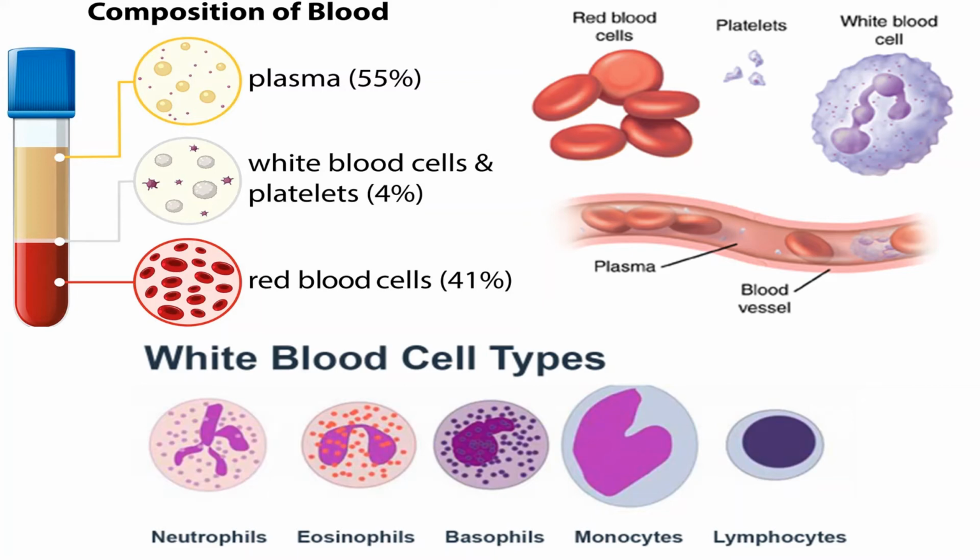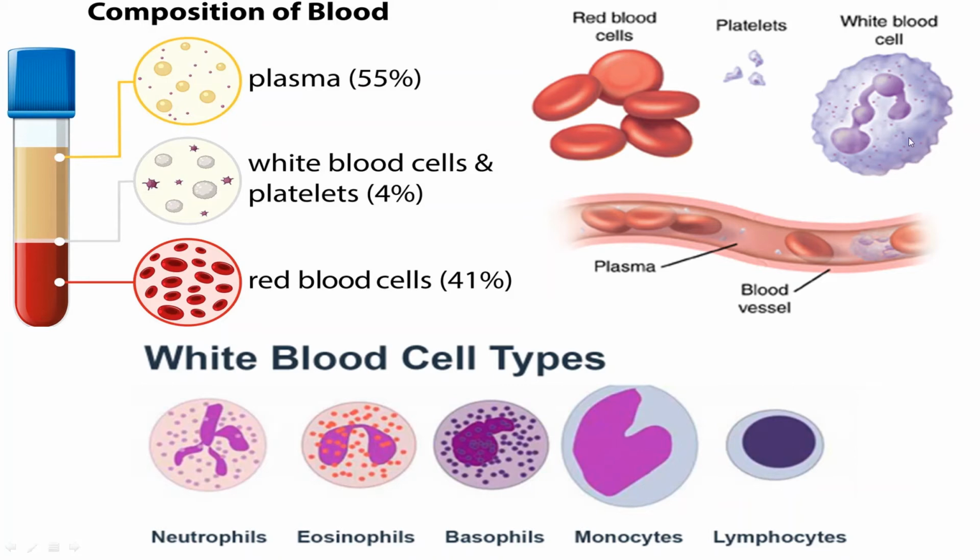Okay. Now platelets. See, these are the platelets. The platelets are small, colorless and non-nucleated oval disc-shaped cytoplasmic fragments found in the circulating mammalian blood. So these are colorless, they are also non-nucleated, and they are the cytoplasmic fragments found in the blood. Now what are white blood cells? White blood cells are larger cells. You can see these are larger cells, larger than platelets, and obviously larger than RBC also.